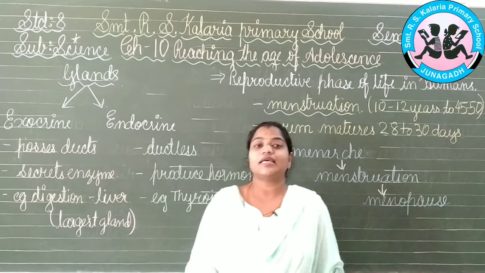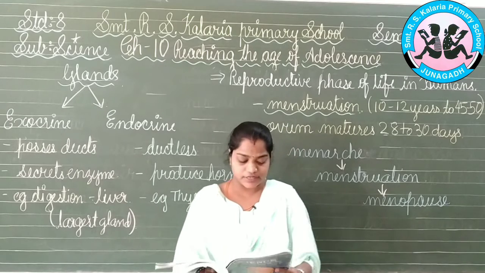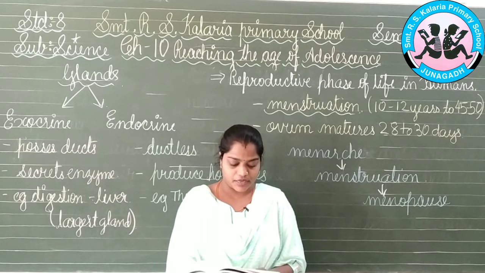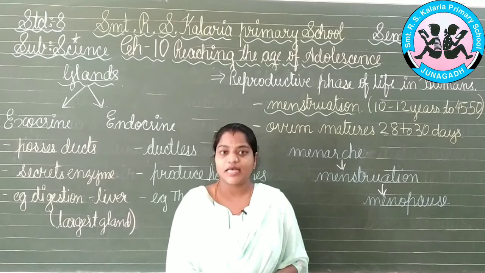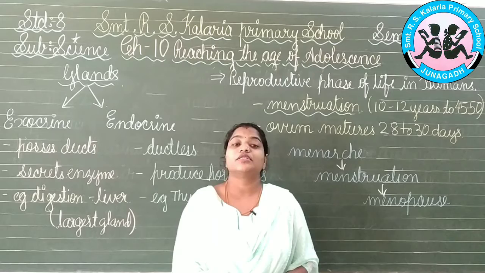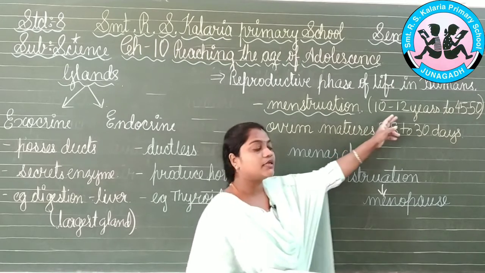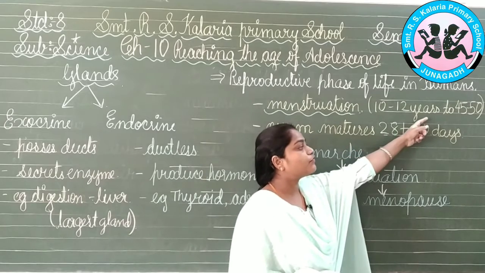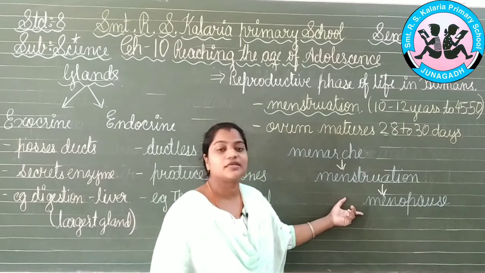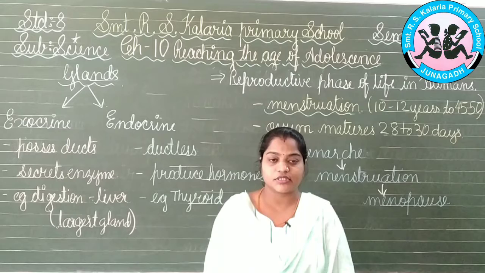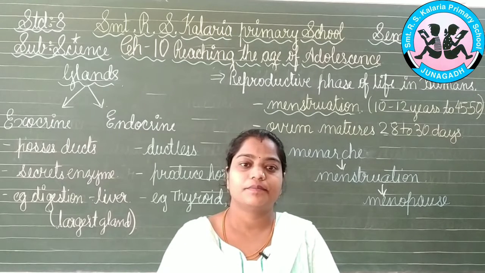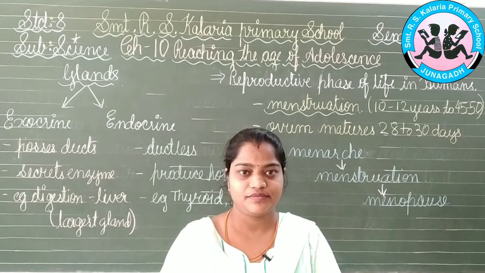Now during this, Paheli has some questions in her mind. She is asking: the reproductive cycle of the woman lasts from menarche to the menopause. Is she right? Yes, of course, she is right, because it starts at the age of 10 to 12 years, which is the menarche, and it ends at 45 to 50 years, which is known as the menopause. Okay, so this is what we have studied about menarche, menopause and the menstruation.